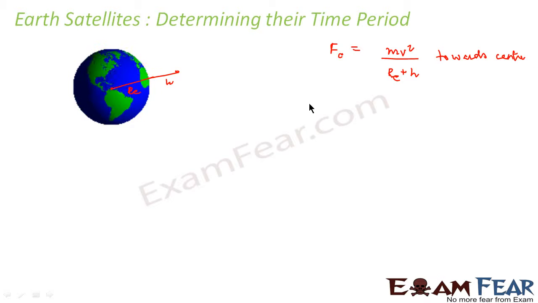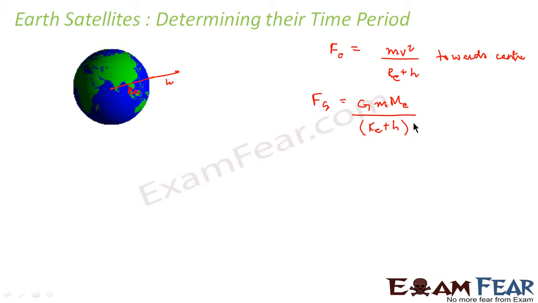Fine. Now there would be another gravitational force which would act between the satellite and the Earth. So that will be given by G into m, that is mass of the satellite, capital Me, that is mass of the Earth, divided by Re plus h whole square. Now this is the force which will balance the centripetal force Fc.